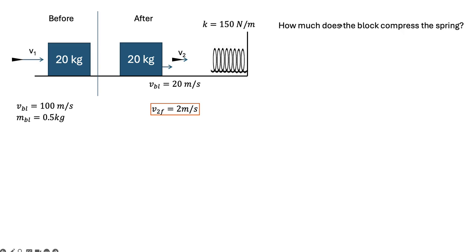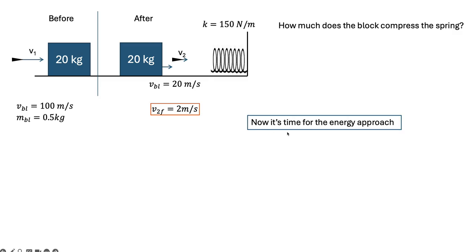So now how much does it compress the spring? The bullet doesn't hit the spring, so I don't care about the bullet anymore, right? It's just the block. I've got the block moving along at 2 meters per second. This is a marvelously frictionless surface. And so now it's an energy problem, okay? So now, time for the energy approach. So here's my equation. The initial mechanical energy in the system, plus any work done in between, is going to be equal to the final energy, okay?